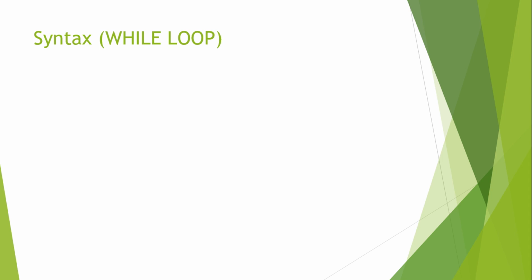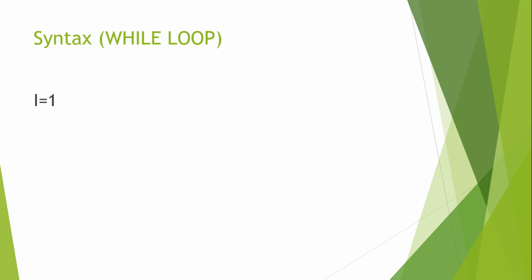Here the variable I have taken is I equal to 1. Obviously I need to run a loop, so I have to take a variable I. If you remember my previous video, we took the variable I in the FOR-NEXT loop also, where we wrote FOR I equal to 1 TO 10. Here we have to initialize a starting value in I, but in the FOR-NEXT loop we don't have to initialize it separately; we just write FOR I equal to 1 TO 10. Here we need to initialize it separately.